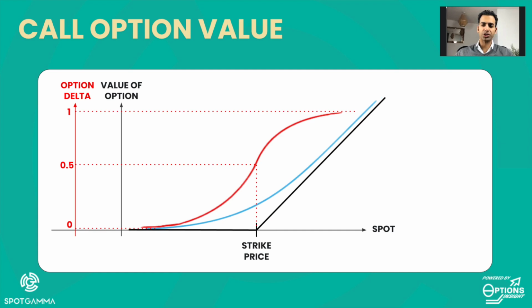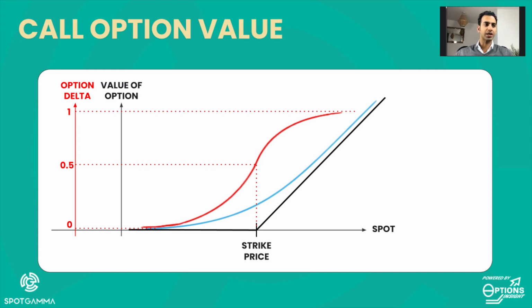We can plot the different values of delta on the red curve. This shows us the delta for all the different levels of spot price. It looks like an S curve centered around the strike.